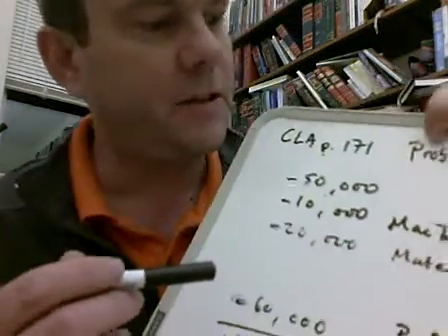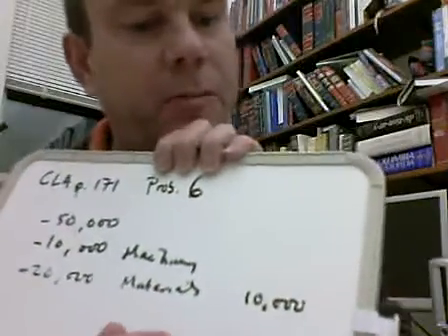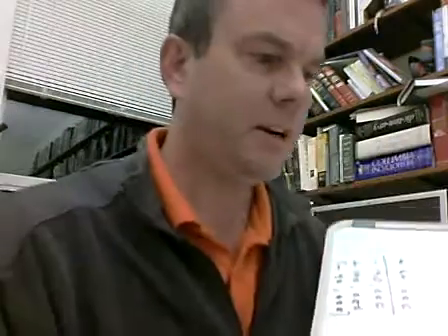But those $20,000 in materials can be resold for $10,000. So we can add $10,000 back in there, and we see he's only going to lose $10,000 on those materials.